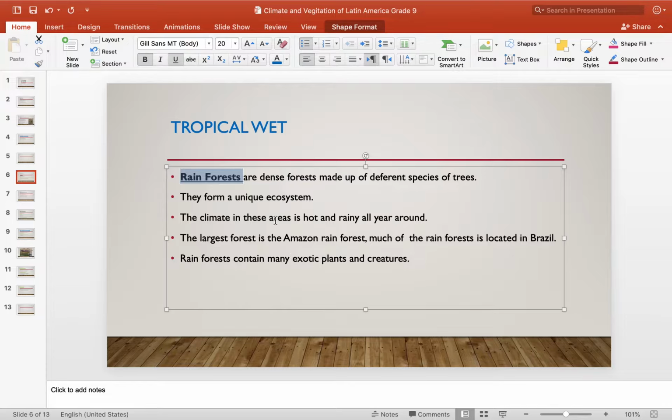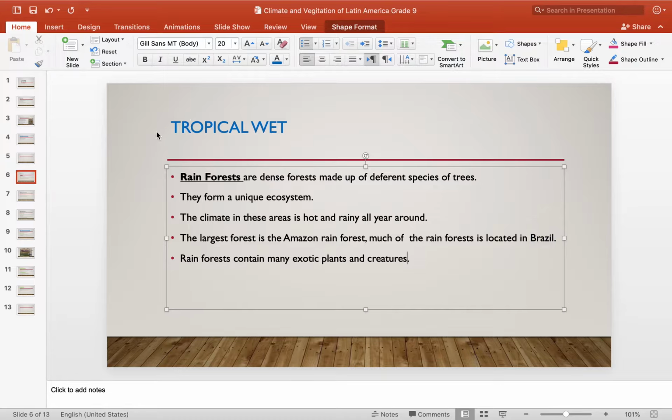The largest forest is the Amazon rainforest. So the largest of the rainforests is the Amazon rainforest. Much of the rainforest is located in Brazil. So most of the rainforests, we can find them in Brazil. Rainforests contain many exotic plants and also creatures.